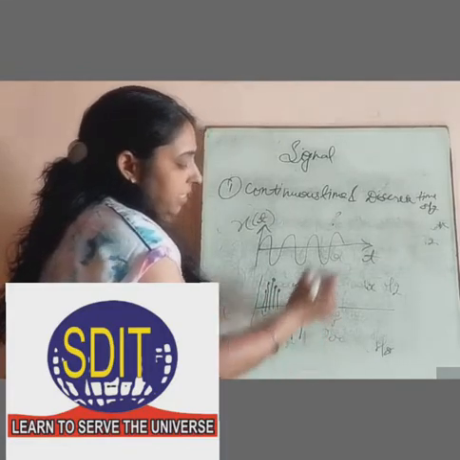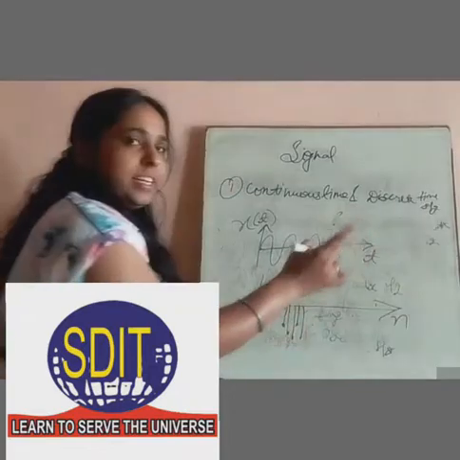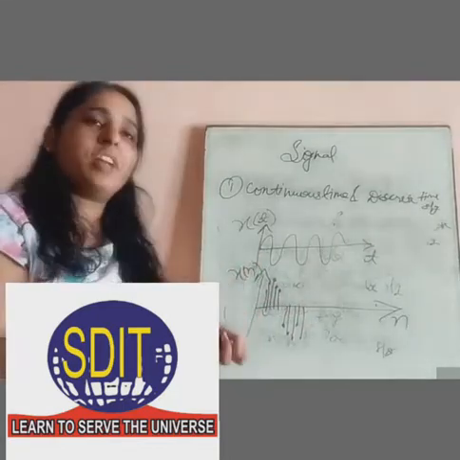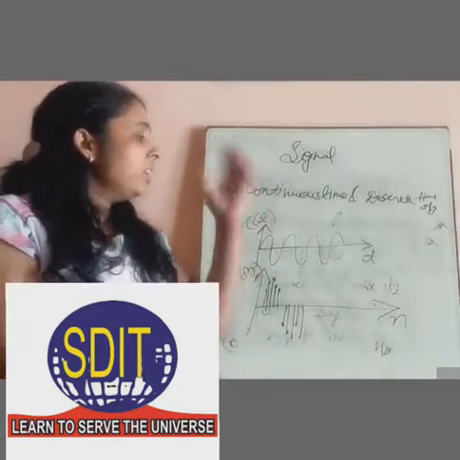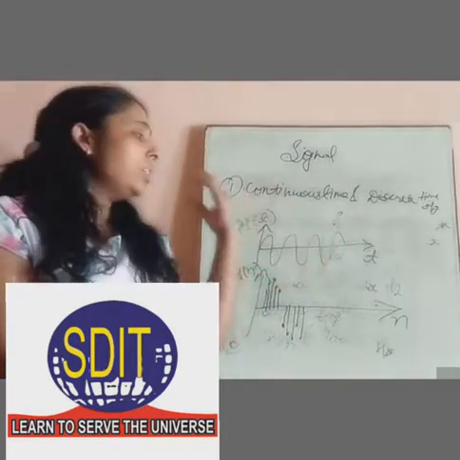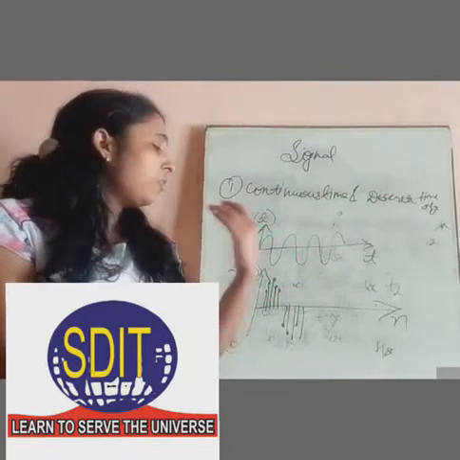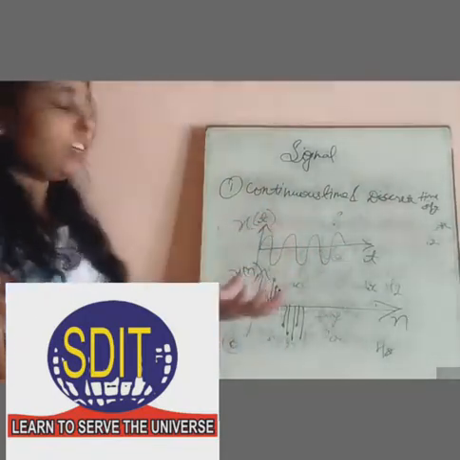So this is the representation for discrete time signal, and here it is represented as n, and this is a function that is represented as x of n. So basically we can say that in continuous time signal, the function is represented in the form of time, and in discrete time signal the function is represented in the form of numbers, n's, that is, sequence.